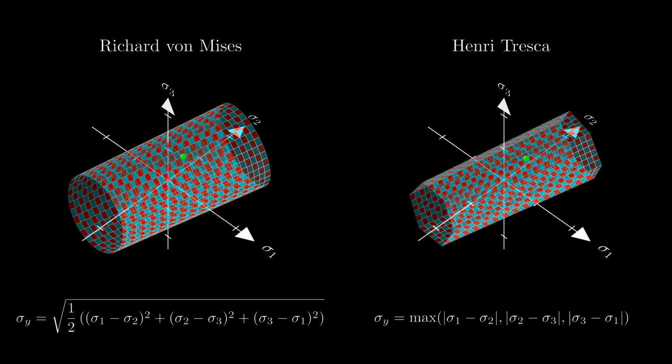Now, you might be wondering, why do the equations proposed by von Mises and Tresca and the associated surfaces in the stress space look so different? Why couldn't they agree on just one equation? Well, the problem is that von Mises' equation is more accurate for describing some materials, while Tresca's equation is more accurate for others. And it gets worse. For certain materials, none of the two equations is quite accurate, and we have to develop entirely new equations.